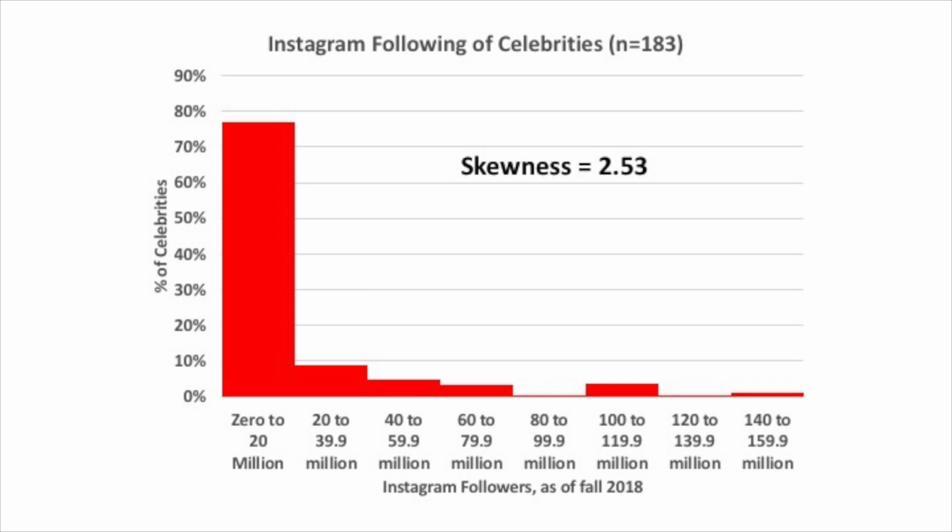This is a histogram showing the distribution of the Instagram following of celebrities. And we'll characterize this histogram by its shape, center, and spread. Of course, the shape is pretty heavily skewed to the right. You see the skewness statistic here of 2.53.